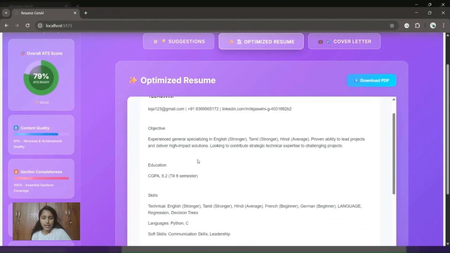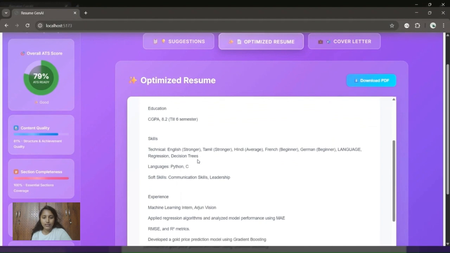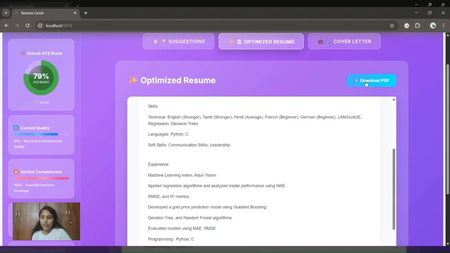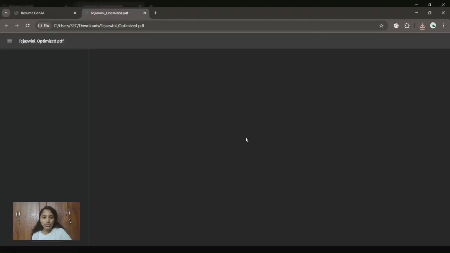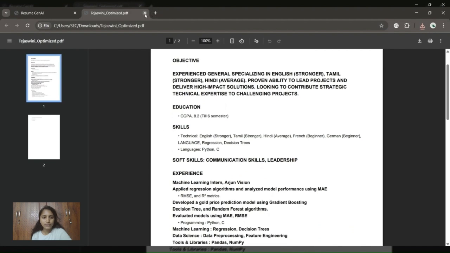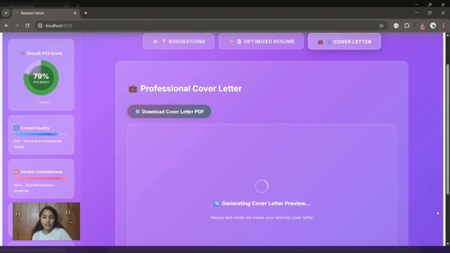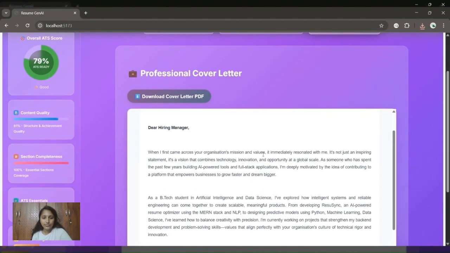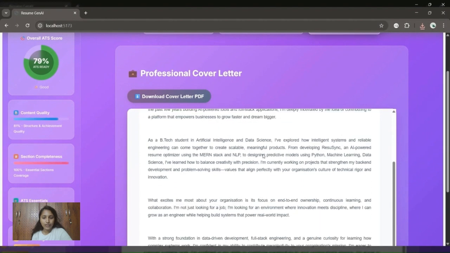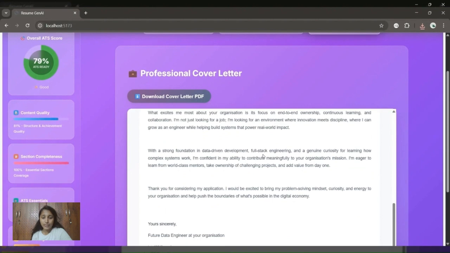It is the optimized resume. I can also download it in PDF format. The downloaded resume is here, and you can also generate the cover letter, and you can also download the cover letter as a PDF.